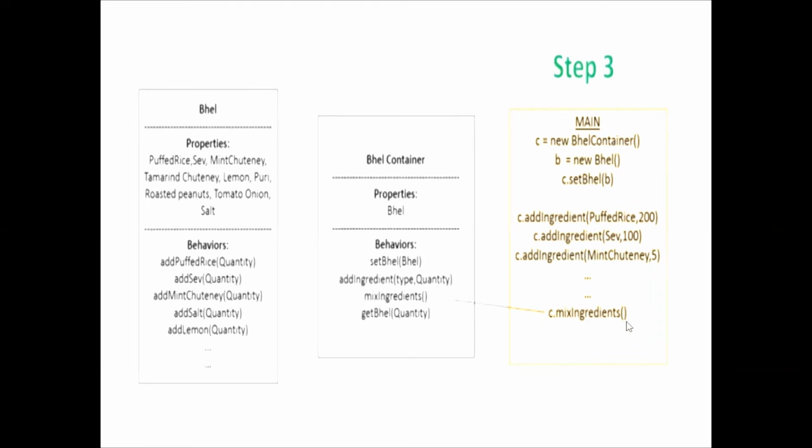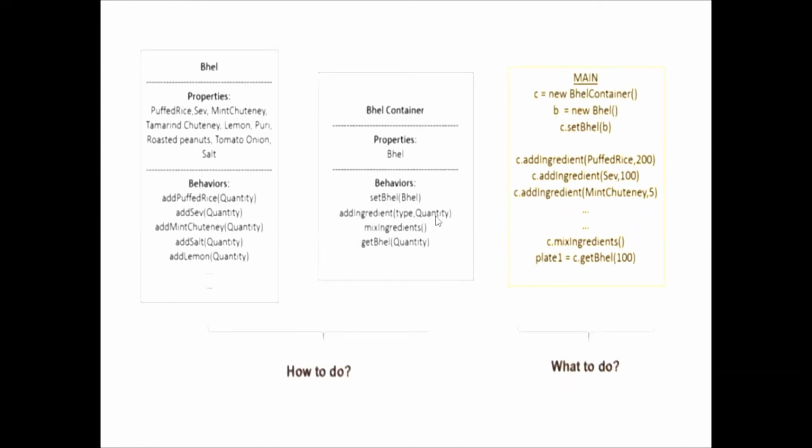Once mix ingredients is done, you can observe add ingredients, where we have rice, salt, lemon or chutney, the type of it and the quantity of it. We have one method for mixing of ingredients, and we have the get bhel quantity. If we write 100 gram here, the bhel will be measured 100 gram, or 200 gram, whatever quantity we are giving.